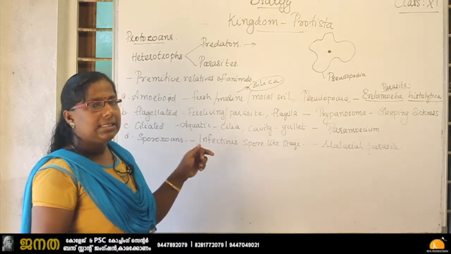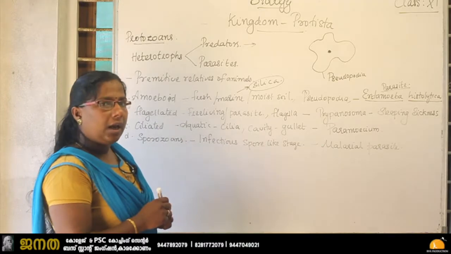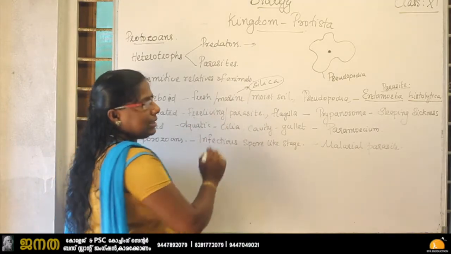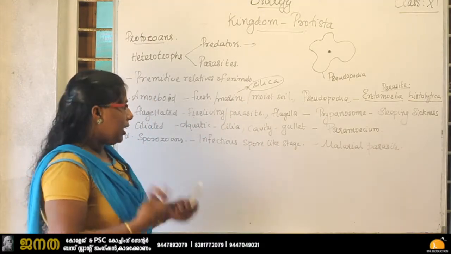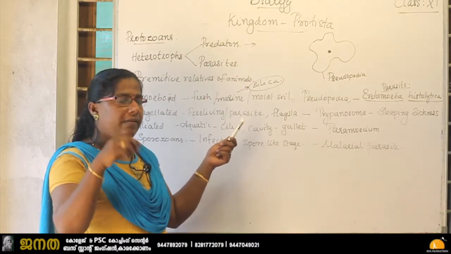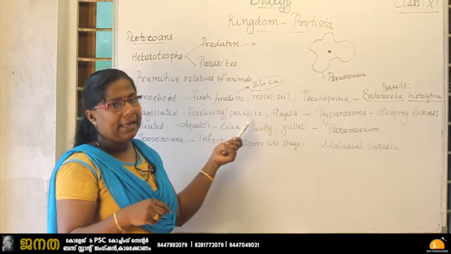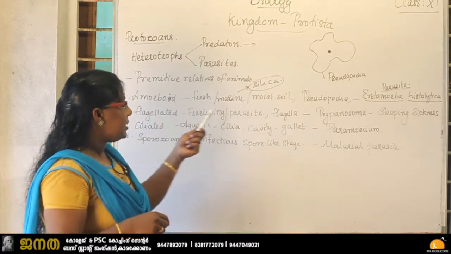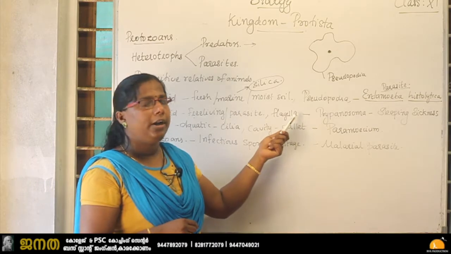Then next is the flagellated protozoa. They are free living or parasitic. They can be seen as free living organisms, or they can live in other organisms, that is, as parasites. As the name suggests, they have the locomotory organ called flagella.